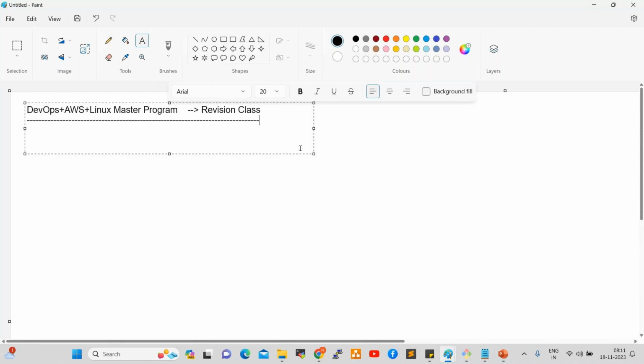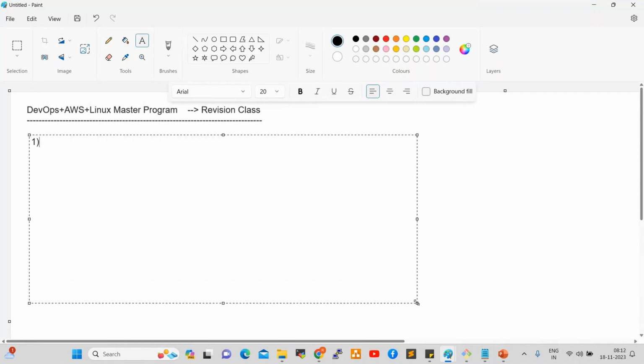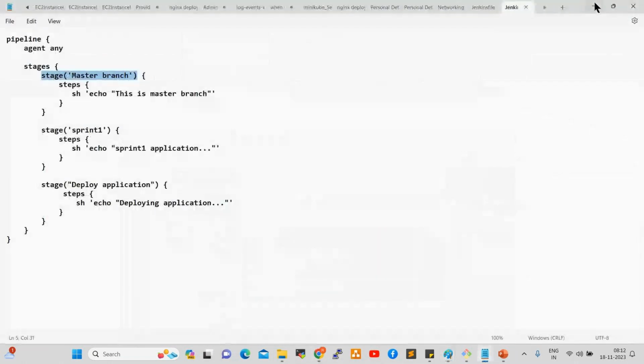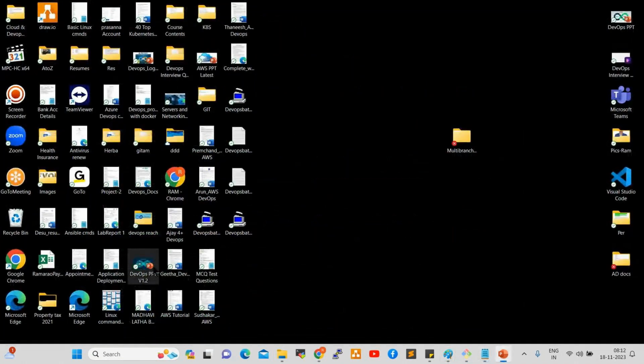So on the first 3 days, starting 1st November, we discussed the first concept, the DevOps demo. In the DevOps demo, we discussed what is DevOps, why DevOps, why the project teams are looking for DevOps tools, and why automation is very popular now. I explained all these concepts on 1st November.